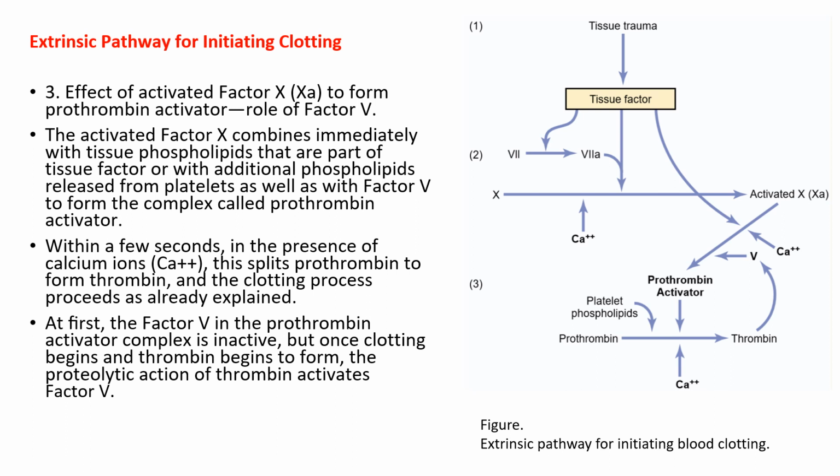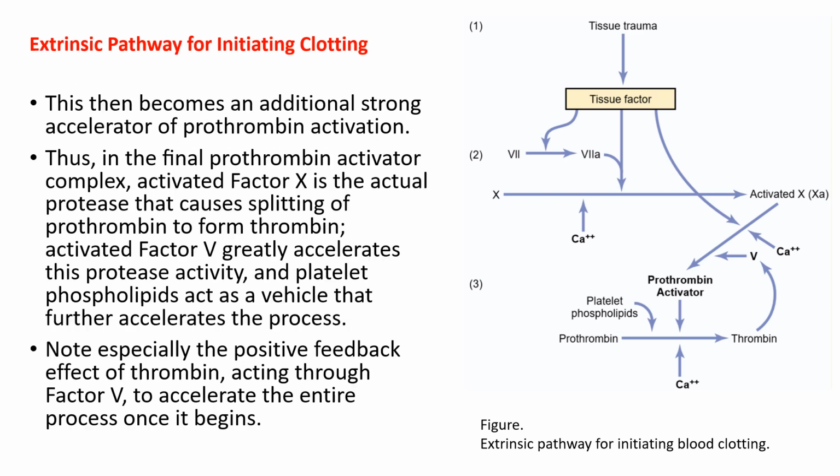Within a few seconds, in the presence of calcium ions, this splits prothrombin to form thrombin, and the clotting process proceeds as already explained. At first, the factor 5 in the prothrombin activator complex is inactive, but once clotting begins and thrombin begins to form, the proteolytic action of thrombin activates factor 5.